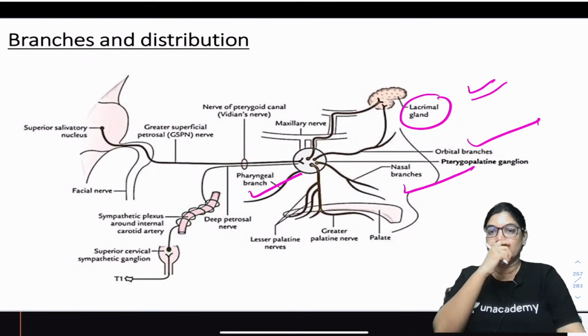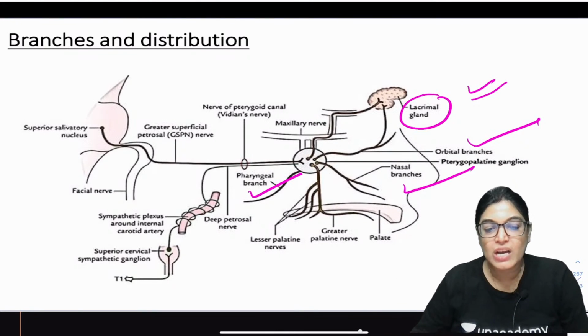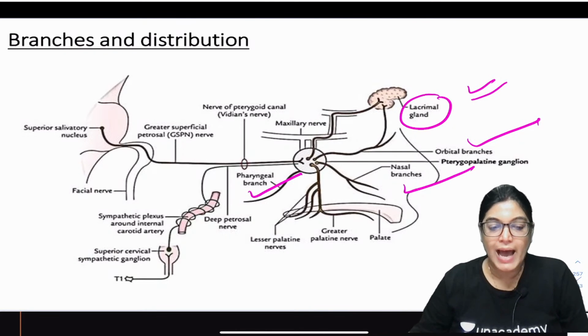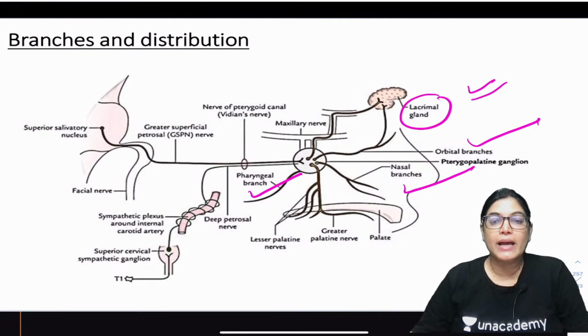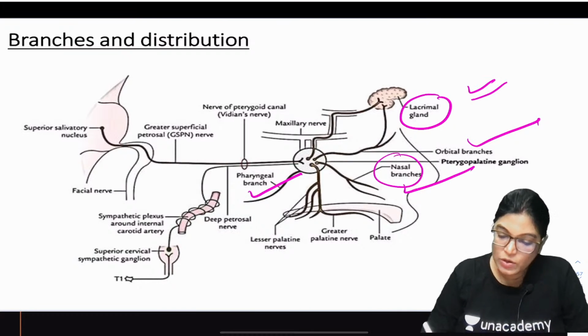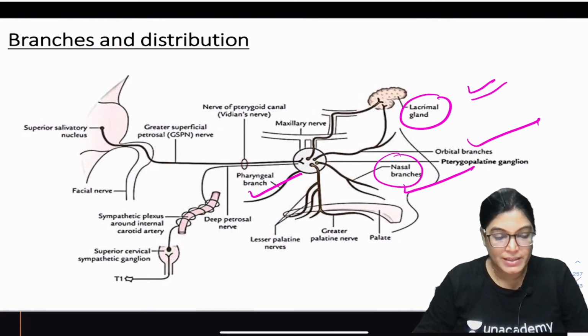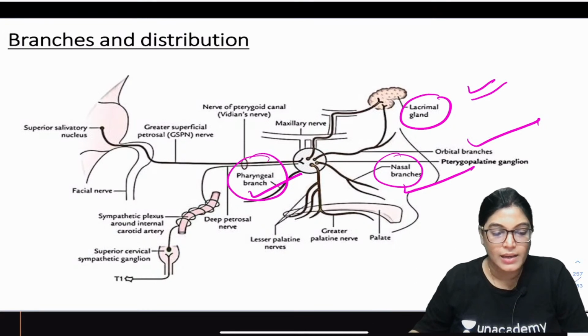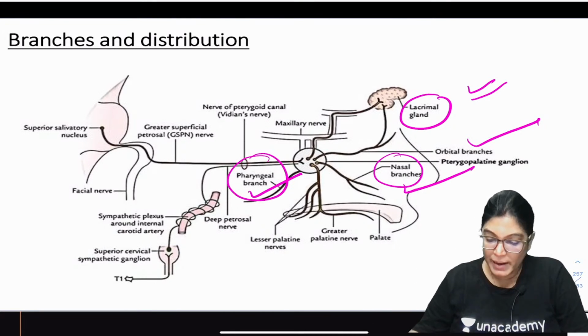The orbital branch traverses to the orbit via the inferior orbital fissure and gives secretomotor fibers to the lacrimal gland. The nasal branches pass through the sphenopalatine foramen and supply the nasal cavity. The pharyngeal branch passes through the palatovaginal canal and supplies the nasopharynx.